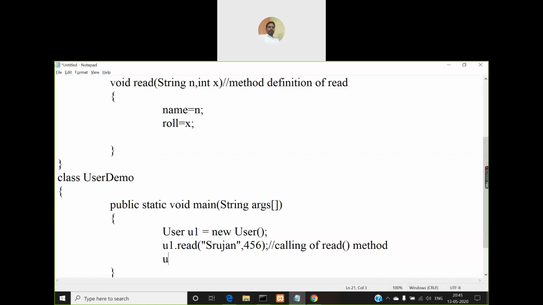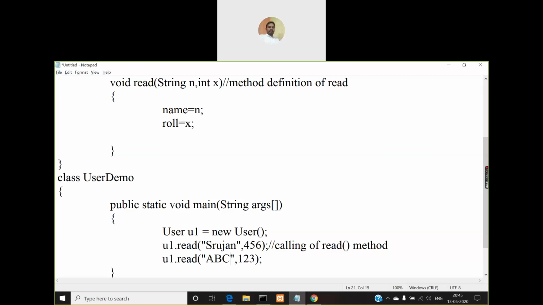I can call it, and this time I can pass another value. Say I'm giving a new name, that is ABC, and a new roll number value 123.